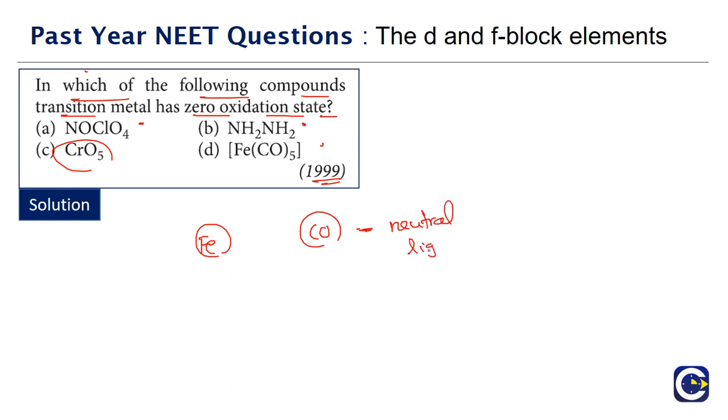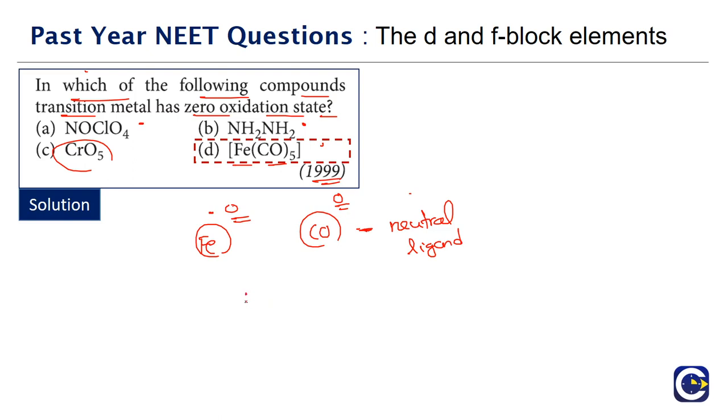So this is a question that might be related even to the coordination compounds. It's a neutral ligand, so the charge on this will be zero. So in Fe(CO)5, the oxidation state or the formal charge on iron is going to be zero, because the CO group, which we call a carbonyl group, as a ligand, is neutral. So it will not have any charge. So the compound where we have the transition metal in the zero oxidation state is Fe(CO)5.